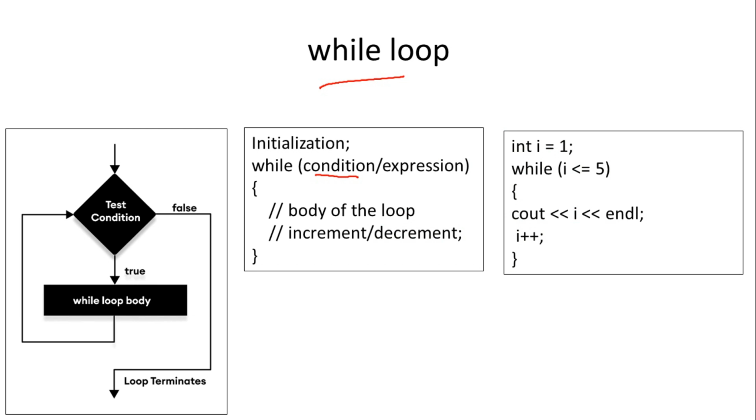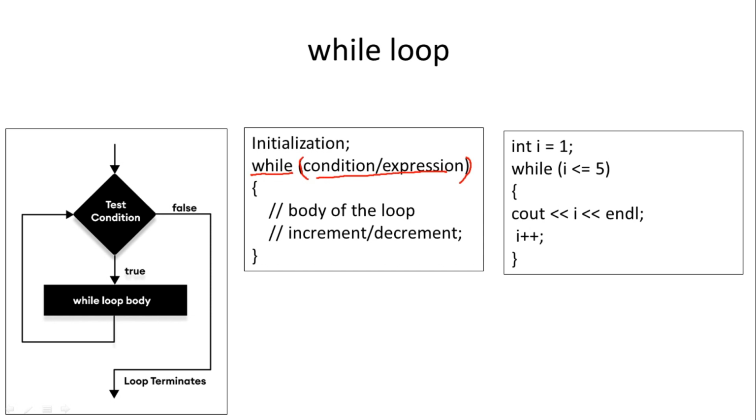The syntax for a while loop is: while is a keyword, so you should write it as it is. If you write it with a capital W or in uppercase, that will give a syntax error. So while is a keyword that should be written as it is. Then, in parentheses, we check the condition, as in if else and switch case. So the condition should be included in parentheses.